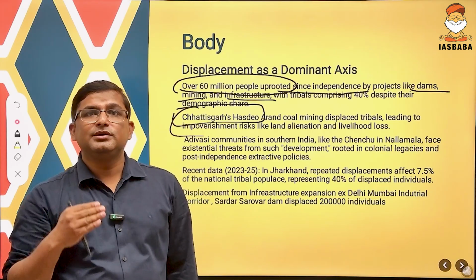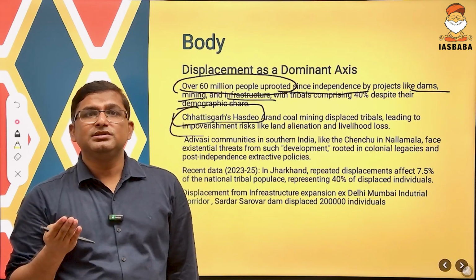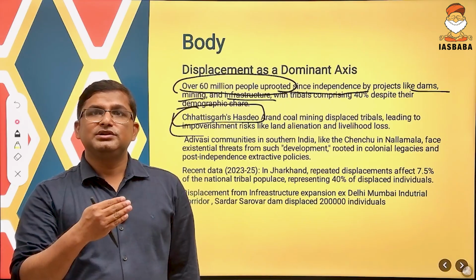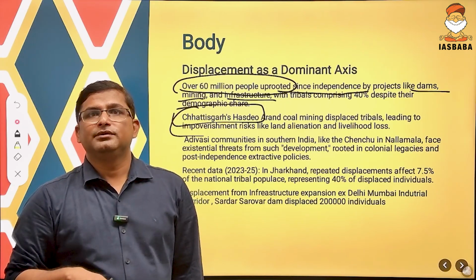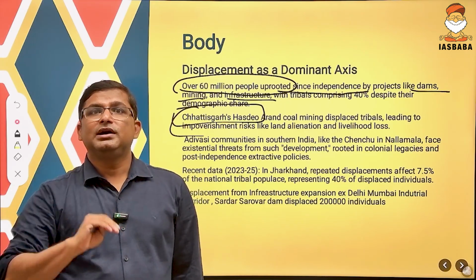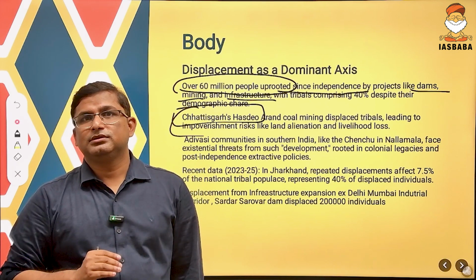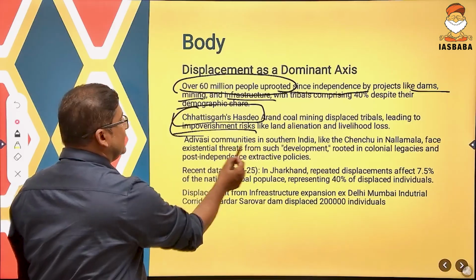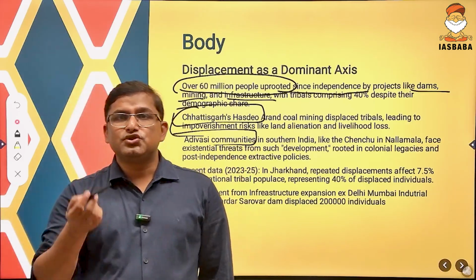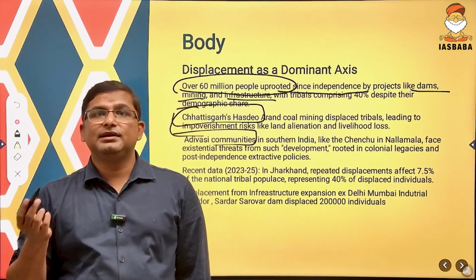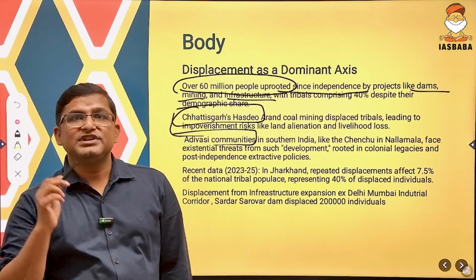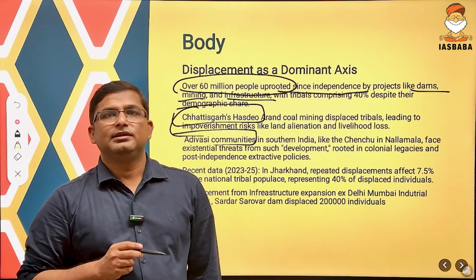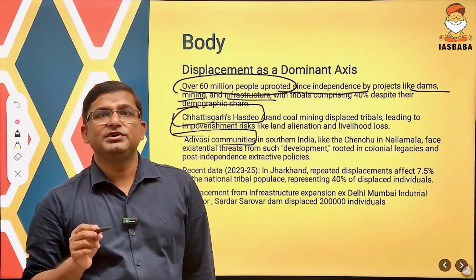So this led to the problem of alienation, the problem of injustice among the people, because this led to the loss of livelihood. Forest was cleared from the Hasdev region of Chhattisgarh. And in many areas, Adivasi communities in India, like in southern India, the Chenchu tribe in Nallamala forest in Andhra, are facing a threat due to development. They are facing the problem of displacement and rehabilitation.